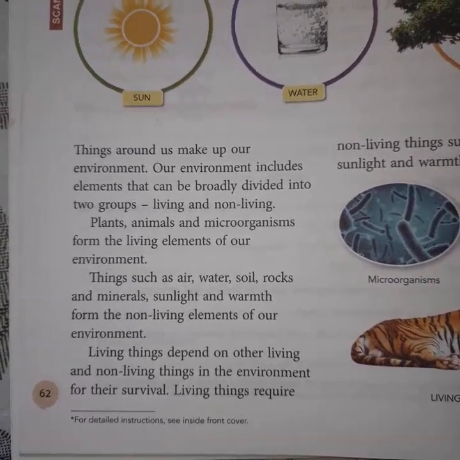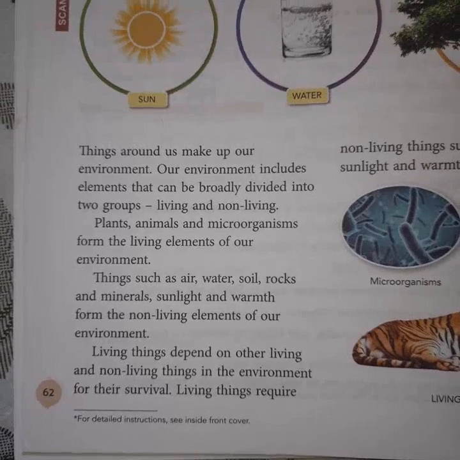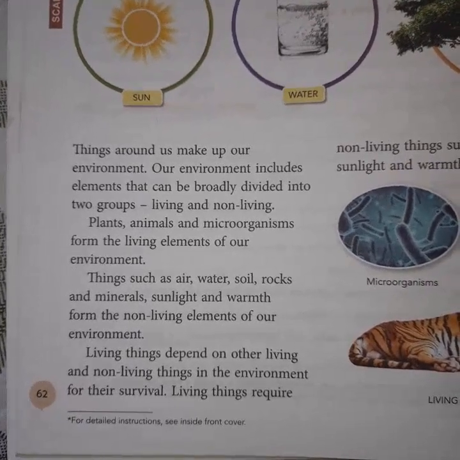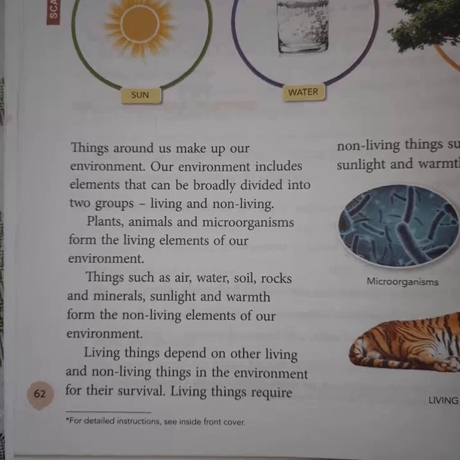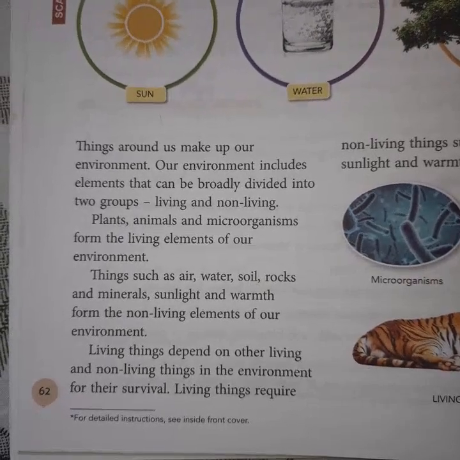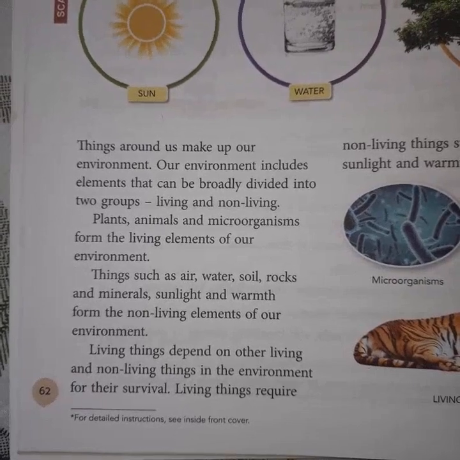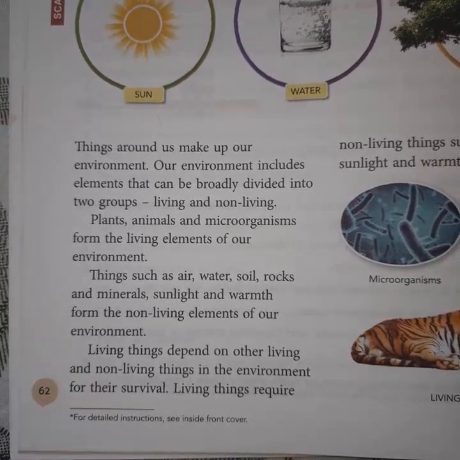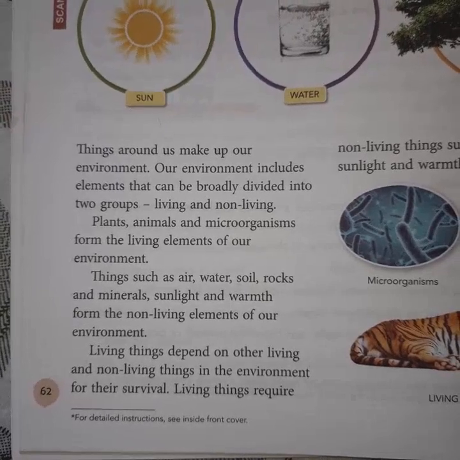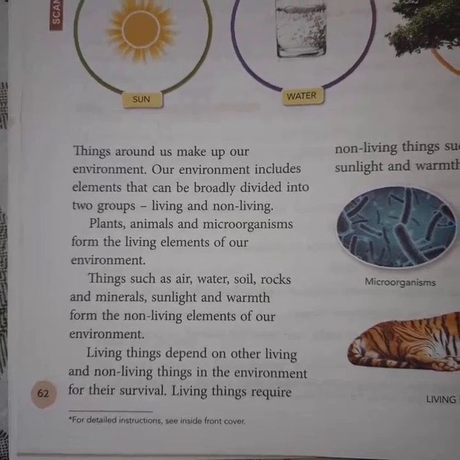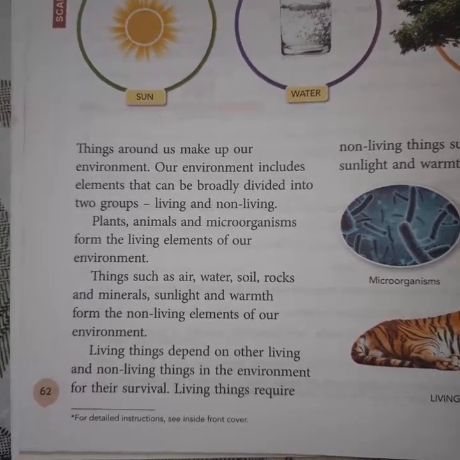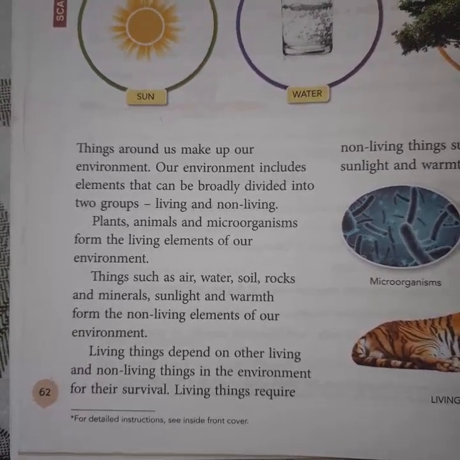Living things plus non-living things make our environment. Living things such as plants, animals and microorganisms form the living environment. And second is the non-living, which includes air, water, soil, rocks and minerals, sunlight and warmth.